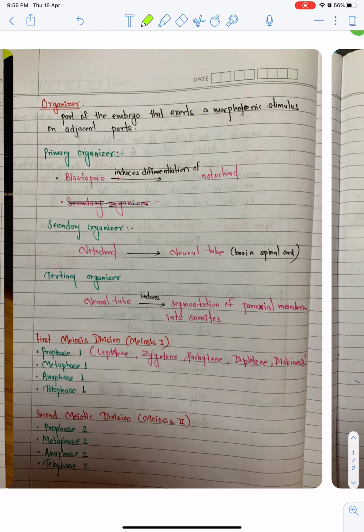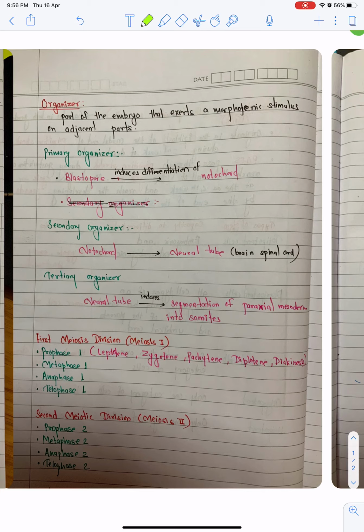Organizers. What is the meaning of organizer? It is a part of the embryo that exerts a morphogenic stimulus on the adjacent part. There are three types: primary organizer, secondary organizer, and tertiary organizer. The primary organizer is the blastopore, which induces differentiation of the notochord.